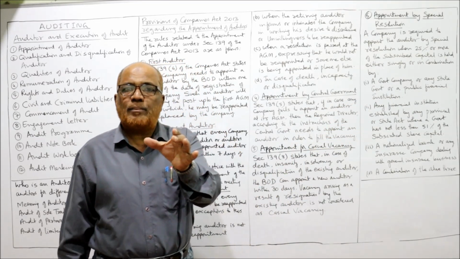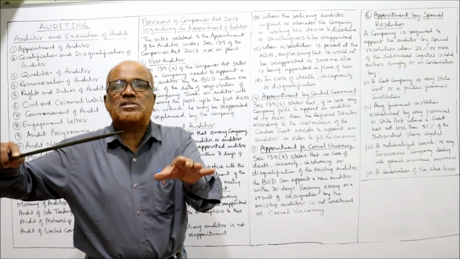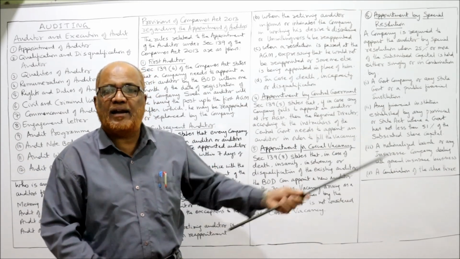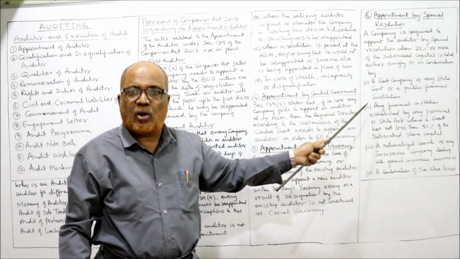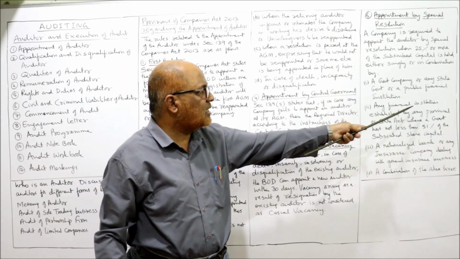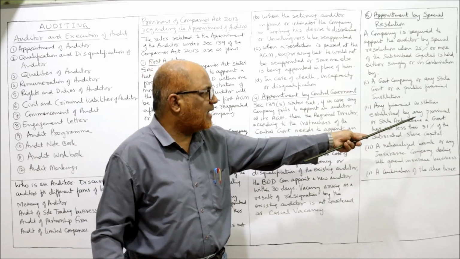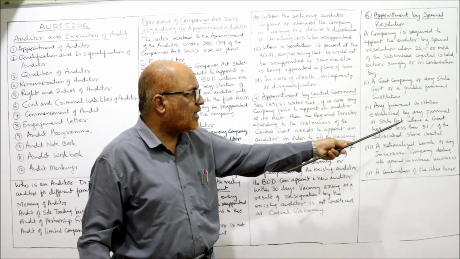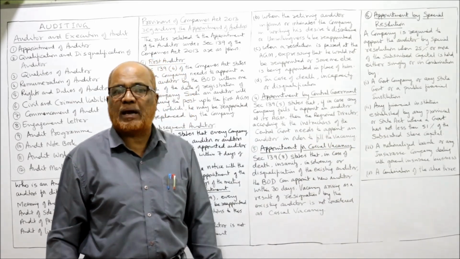So XYZ company is a limited company. In this company 25% or more subscribed capital is held either by another government company or state government or a public financial institution, or any financial institution established by any provincial or state act where government has not less than 51% of subscribed share capital.